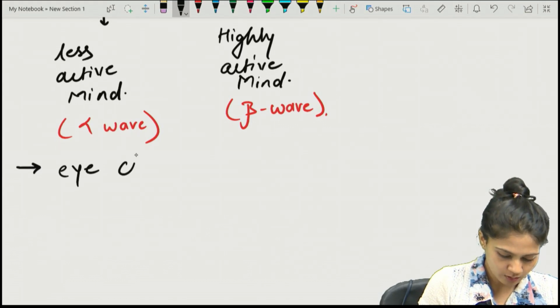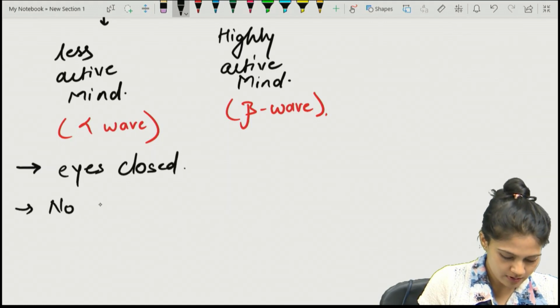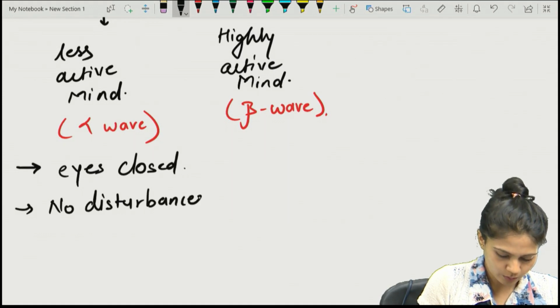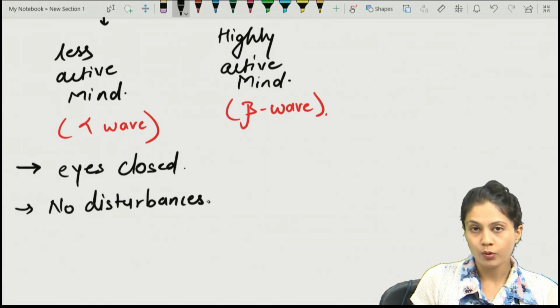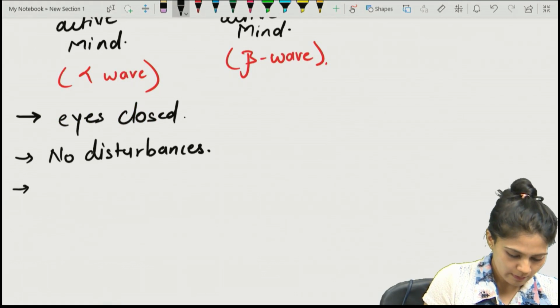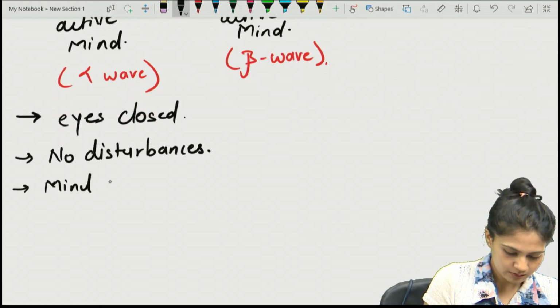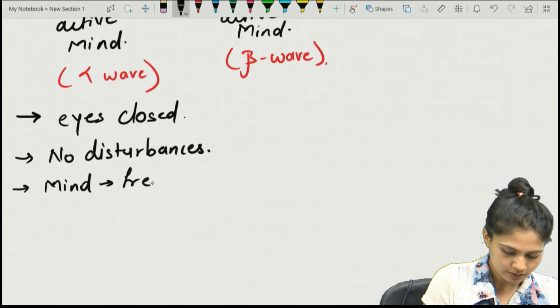So eyes closed, no disturbances. And how will the mind be? The mind is actually free and wandering.